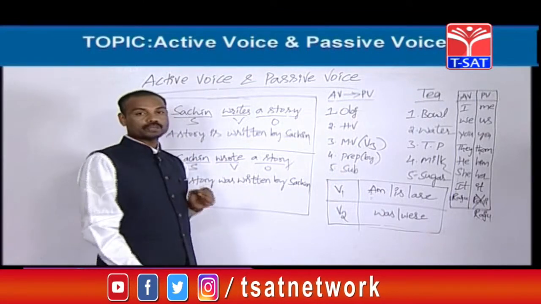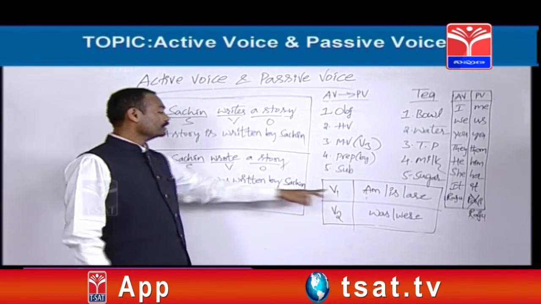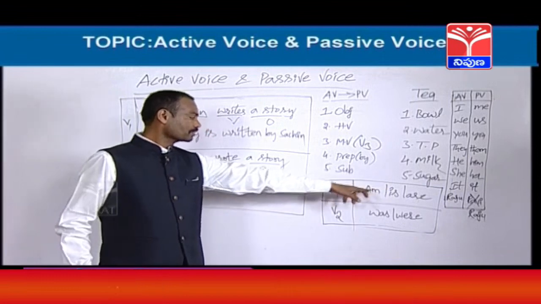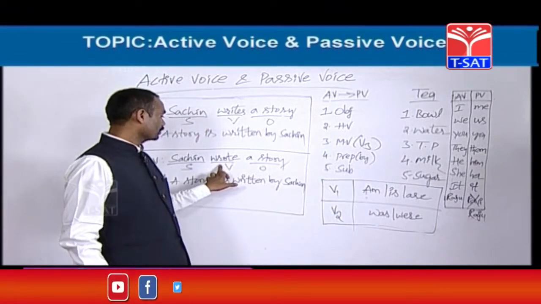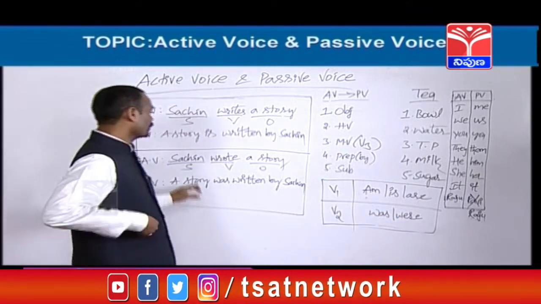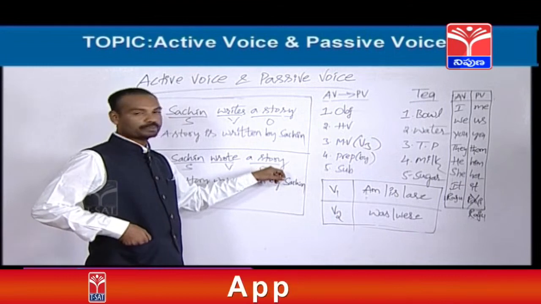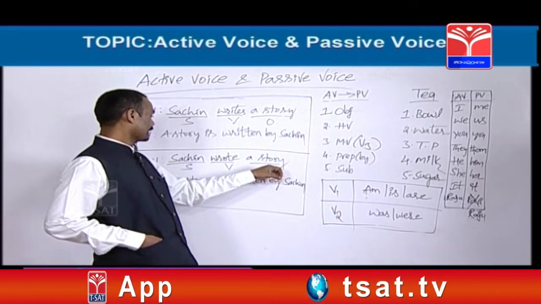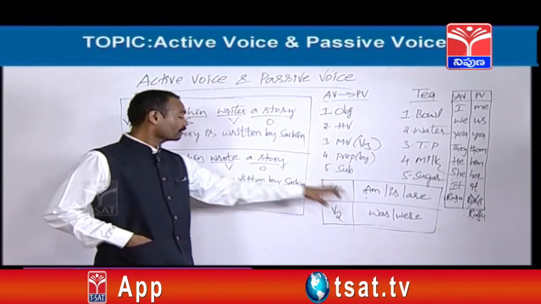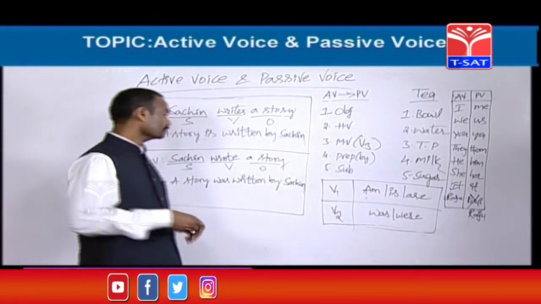See, you should go to the main verb and see whether it is V1 or V2. If it is V1, you should take the helping verb or main B form from that list. If the main verb is in the second form, you can take either was or were from this list. So again, was or were depends upon the object in the active. If the singular object is there, was should be taken. For plural objects, were should be taken.